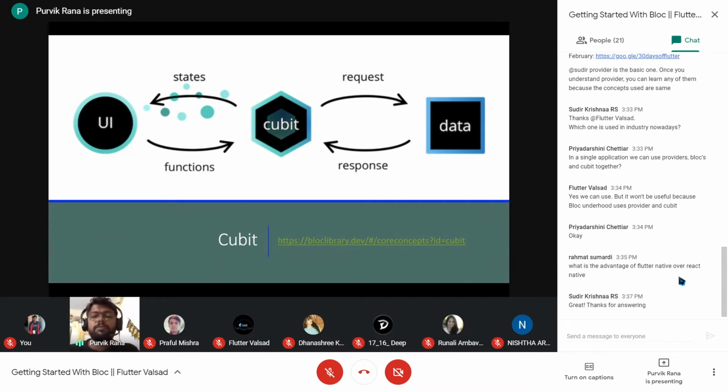There is no issue, but we prefer the cubit for lightweight processes. For the heavyweight, we can go with the bloc, but both will work. The only difference is that the bloc needs events to be added, while using the cubit, we can directly call the functions of the cubit, which will emit the different states to the UI. So this is what the cubit is.